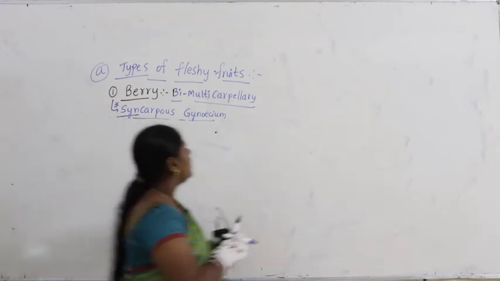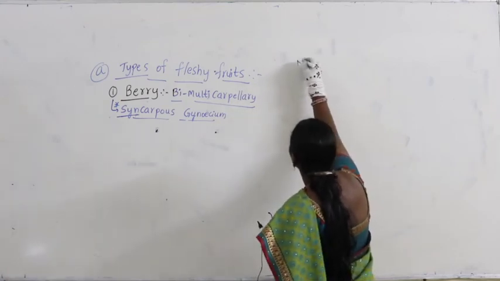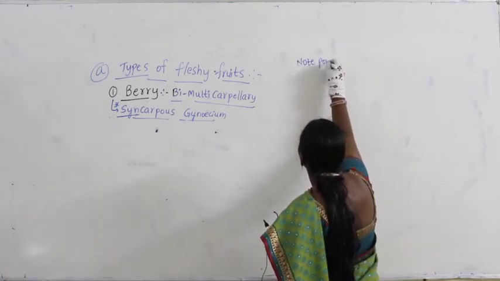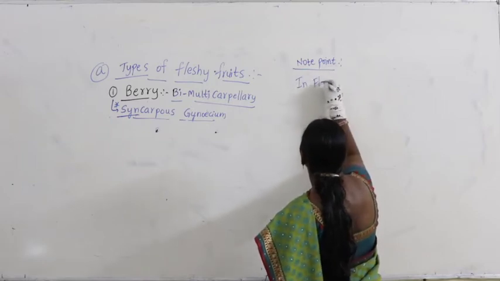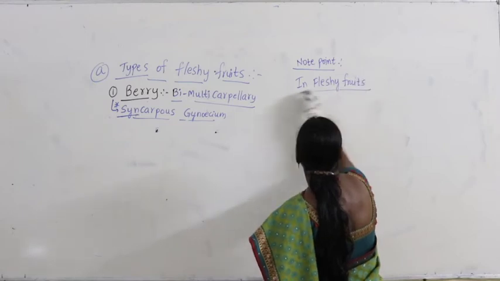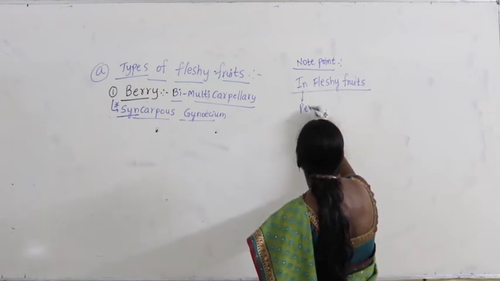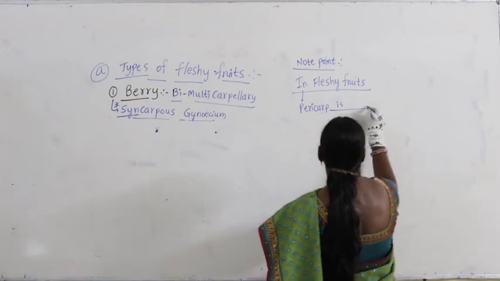Before we talk about other characteristics of berry, let me tell you, in case of fleshy fruits, I will write down a note point. Just take down the note point. In fleshy fruits, pericarp is divided into layers.